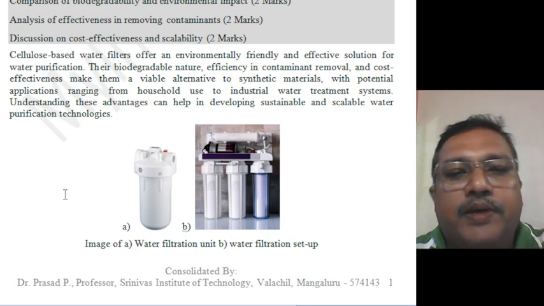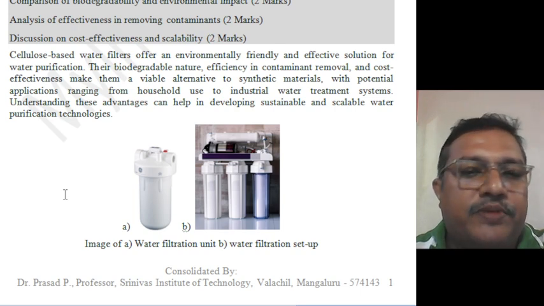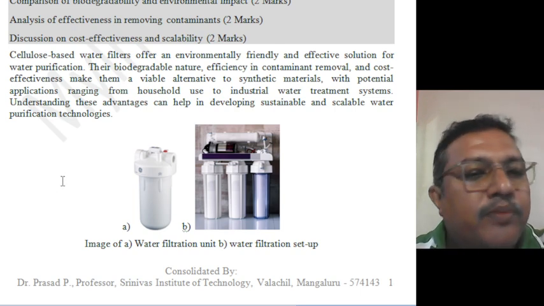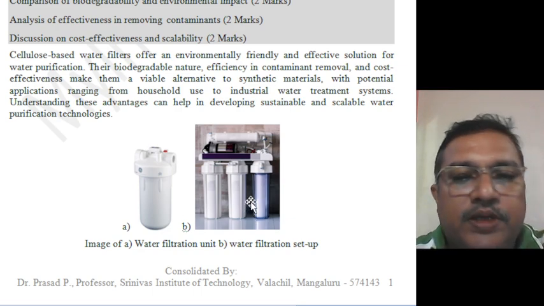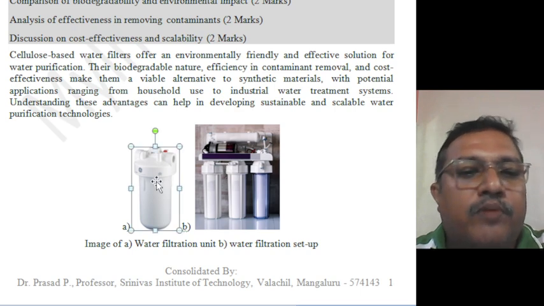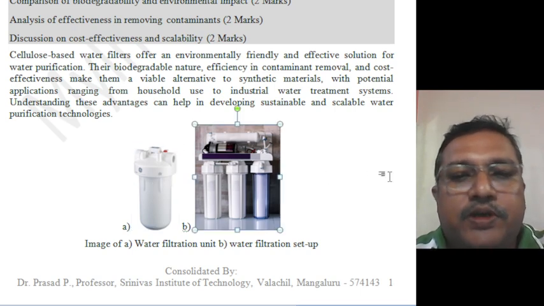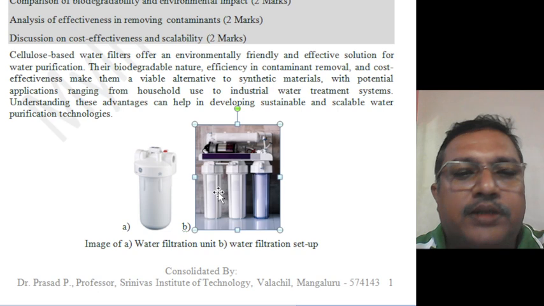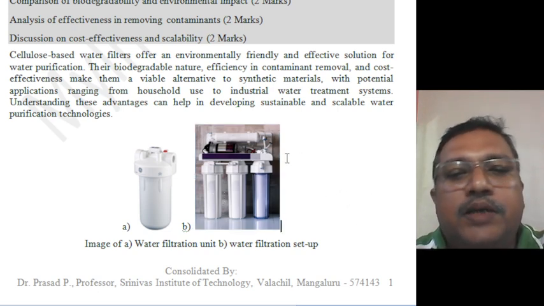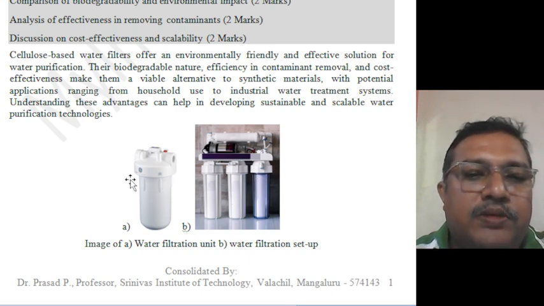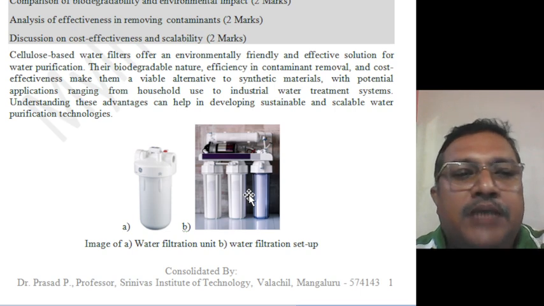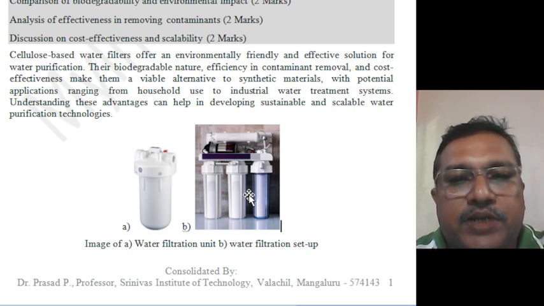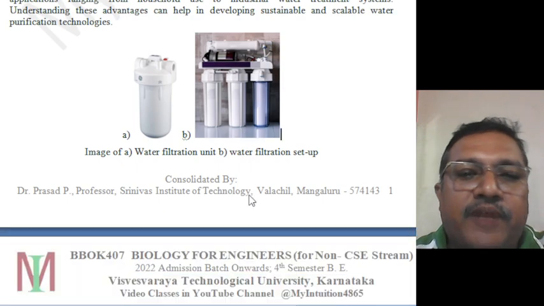So when we say cellulose based water filters, you don't get confused about what type of water filter we are talking about. It is the water filter used in our homes or even at our institutions, or we can see this type of panels hung on the wall, connected to water flows through that and we take it out, which is purified water, in which these particular cylinders of cellulose based materials are used as a filtering agent, as a filtering medium.